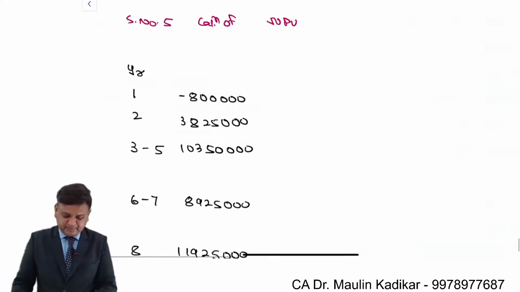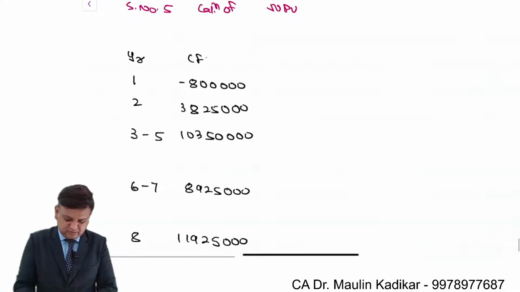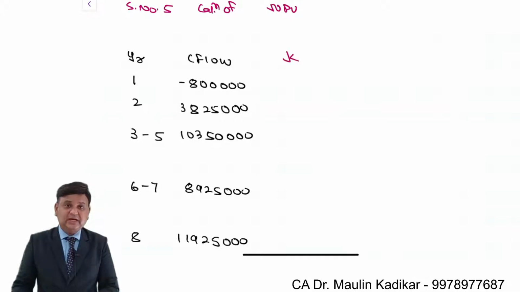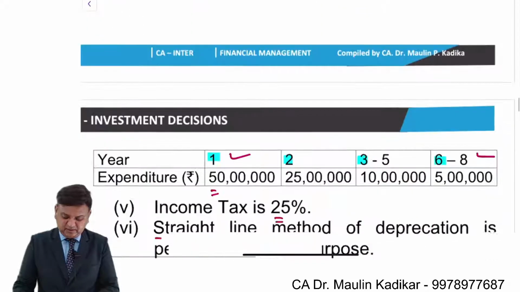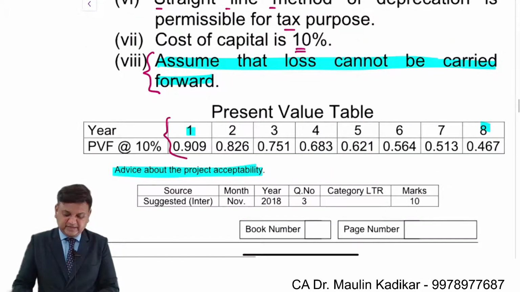Okay. Now this is the cash flow. We'll have the discounting factor. Again, the discounting factors have been provided to us ready-made in the example. So we cannot use our own factors. We have to use the given factors only.